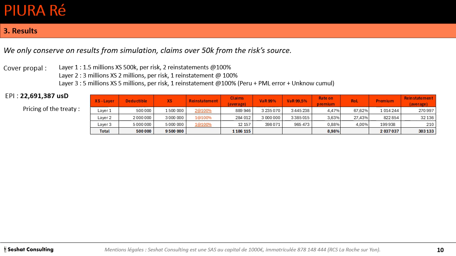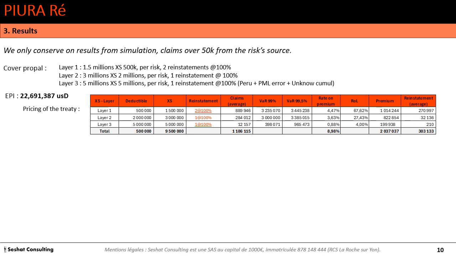The value at risk at 99% is about 3.23 millions. The value at risk at 99.5% is about 3.44 millions US dollar. We calculate a rate on premium of 4.47%.